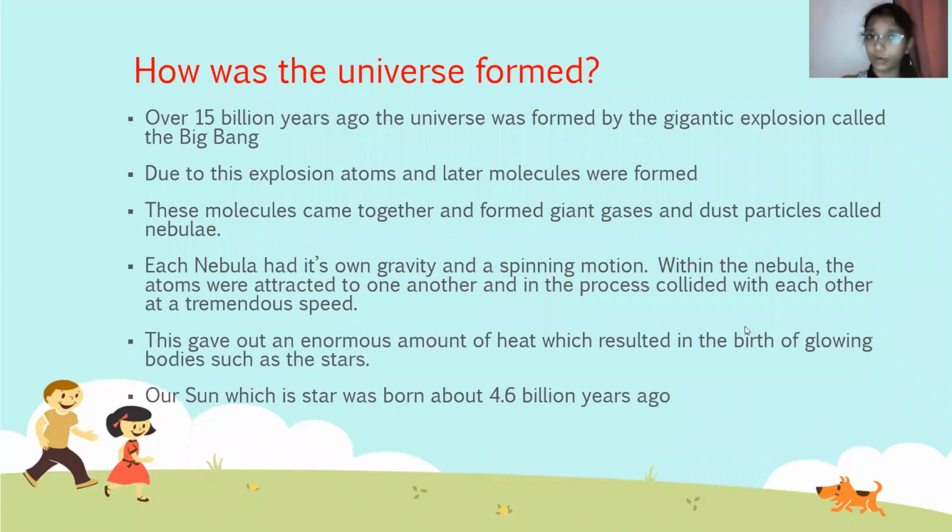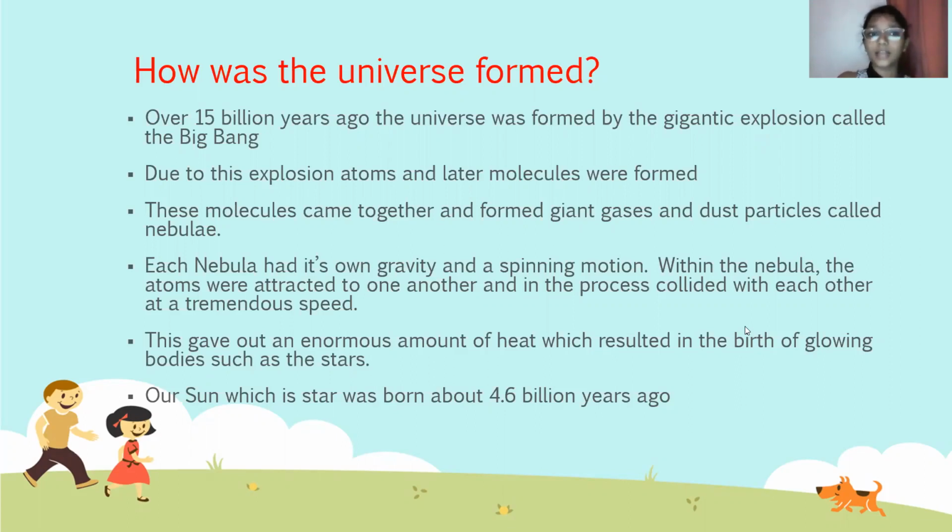How was the universe formed? Over 15 billion years ago, the universe was formed by a gigantic explosion called the Big Bang. Due to this explosion, atoms and later molecules were formed. These molecules came together and formed giant gases and dust particles called nebula. Each nebula had its own gravity and spinning motion.